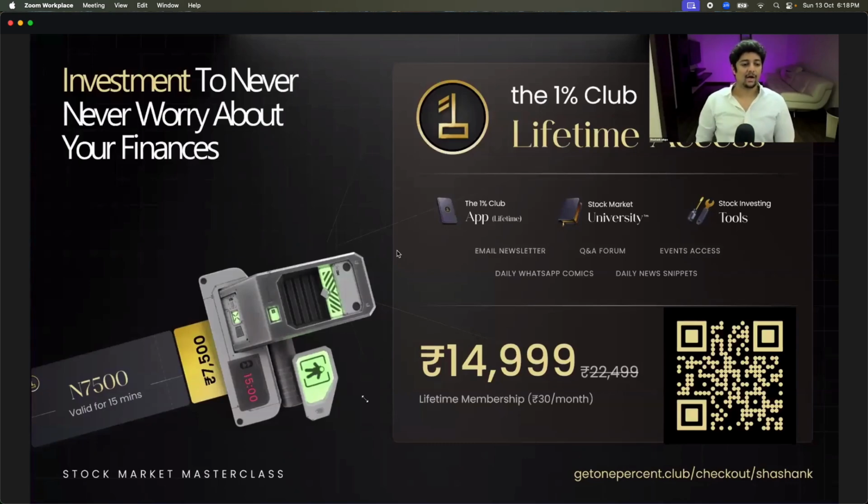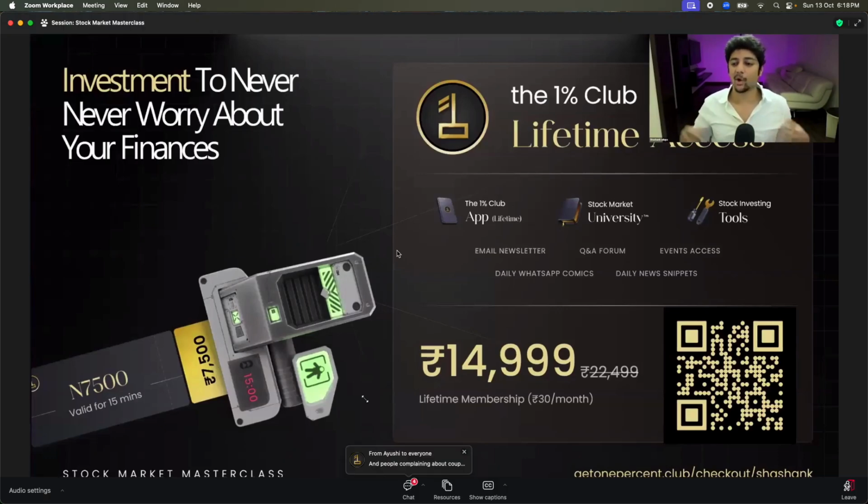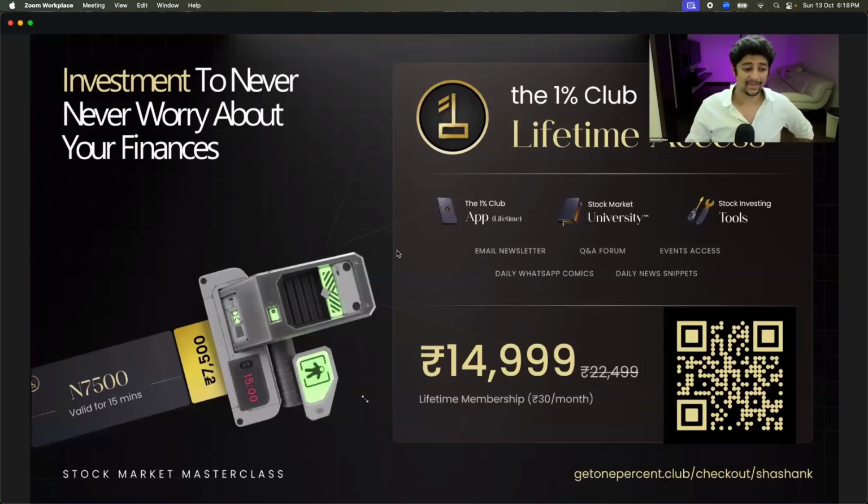Awesome. So the 21-day bootcamp will also start. Ayushi will give you more information about when the orientation session is. Then you will be added into multiple WhatsApp groups and you will go through all of that, so don't worry about it. For all the people who are already a part of the 1% club, don't worry at all. If you're already a part of the 1% club, you already have the benefits of all this. So relax, chill out. You're already in the exclusive club. This is only for people who are not a part of the 1% club.